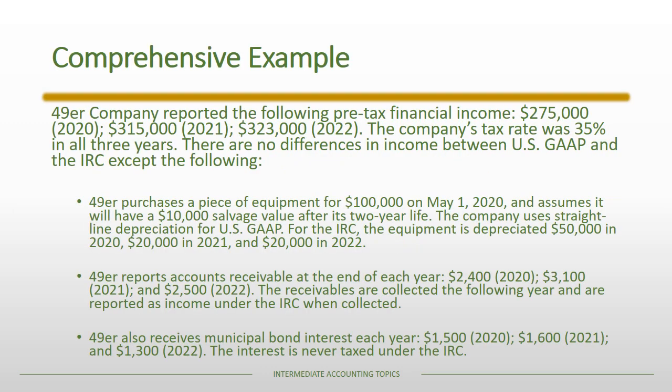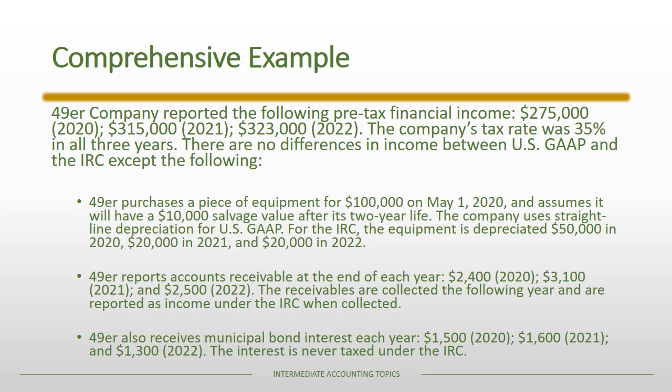All right, so we have a company. They have pre-tax financial income from 2020 to 2022 and have a tax rate of 35%. In this case, we're going to have 3 differences between U.S. GAAP and the Internal Revenue Code. The first one is the handling of a piece of equipment that was purchased on May 1st, 2020. We use straight line depreciation under U.S. GAAP, and under the Internal Revenue Code, it's just depreciated by a fixed amount each year.